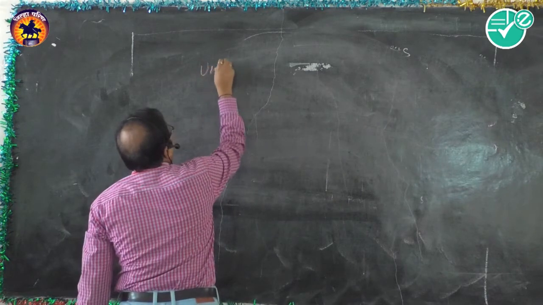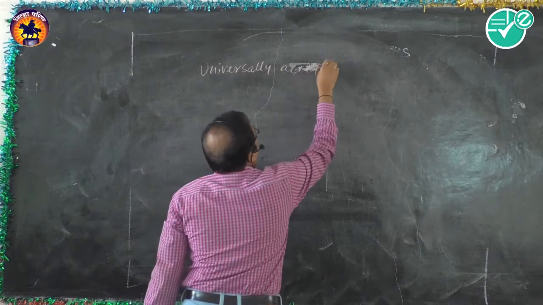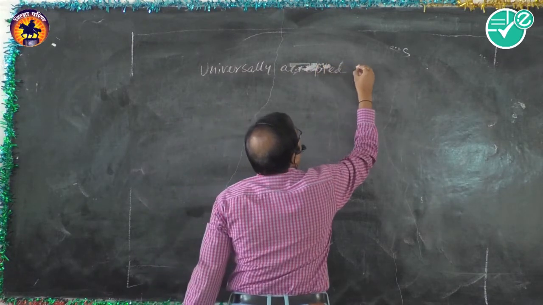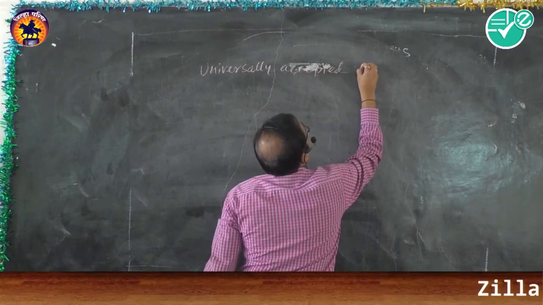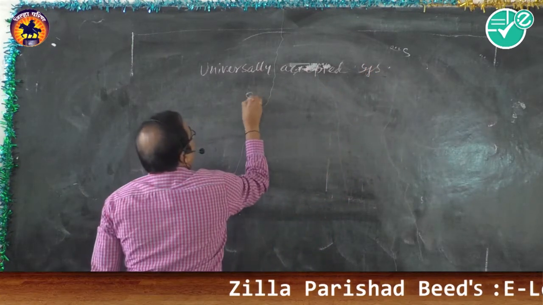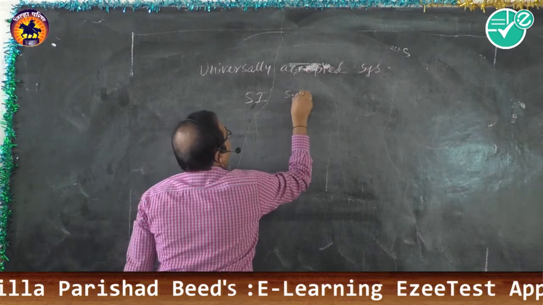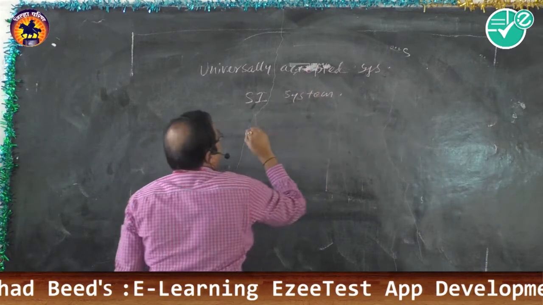Universally accepted system was put forth, system was suggested by the scientist, which is called SI system. You know, SI system. So what is this SI system?